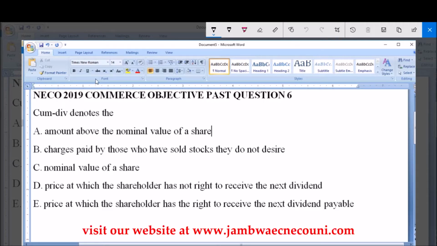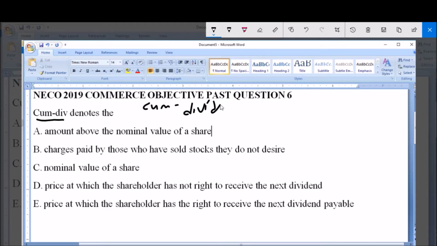So cum div is cum dividend and literally stands for with dividend.